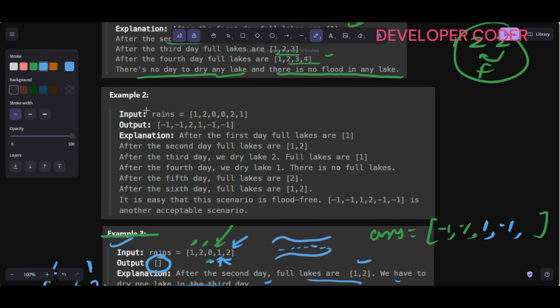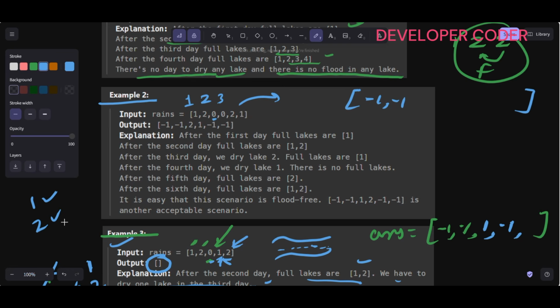Clear? All right, now see this example number 2 here. So first, range of length is 1 2 3 4 5 6, so my answer is also going to have length 6. So day 1 lake 1, right? So here -1. Okay, let's say day 1 lake 1 is filled. Now lake 2 I am filling on day 2, so here also -1. Clear? Now on day 3 0 is the value, right? So that simply means I can remove water from any lake, right?